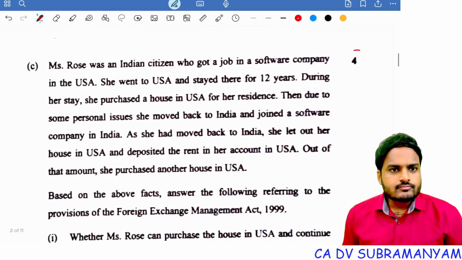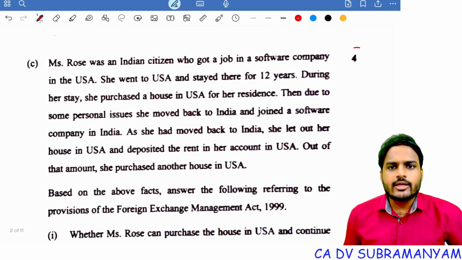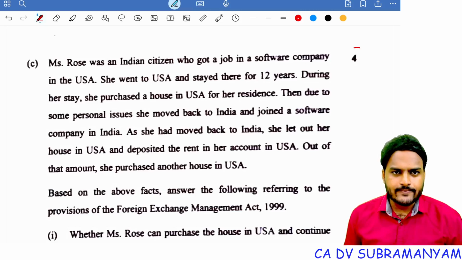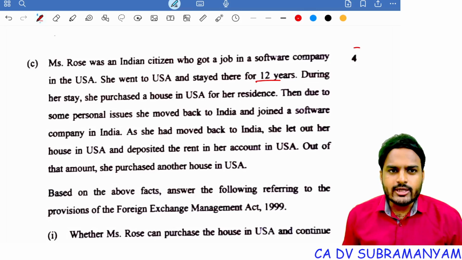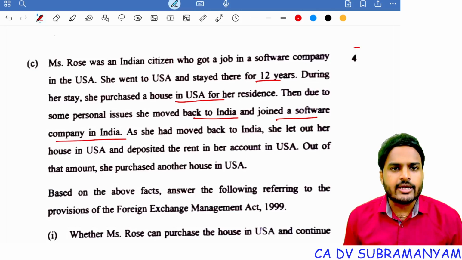Next question. Rose was an Indian citizen who got a job in a software company in the USA. She went to the USA and stayed there for 12 years. During her stay, she purchased a house in the USA for her residence. Then due to some personal issues, she moved back to India and joined a software company in India.